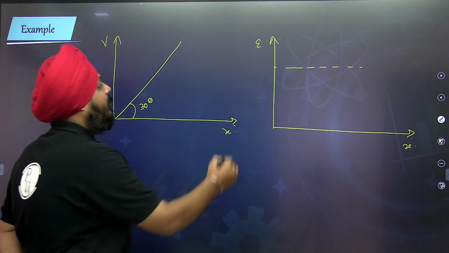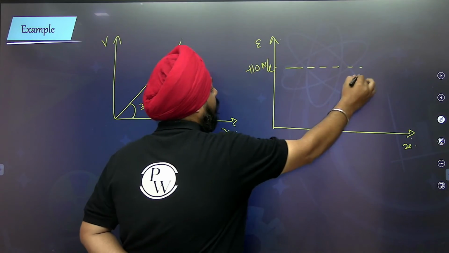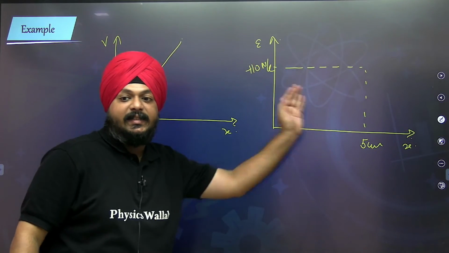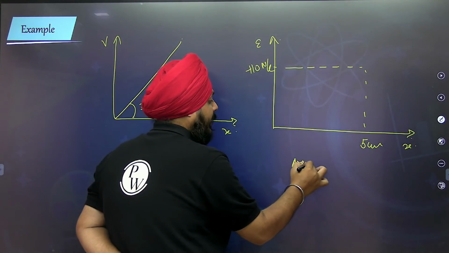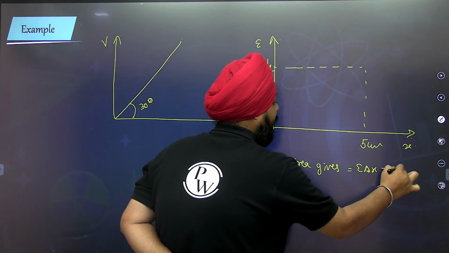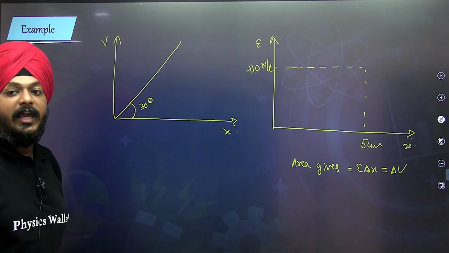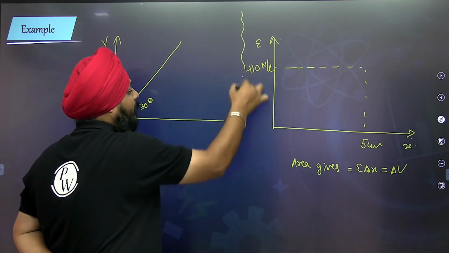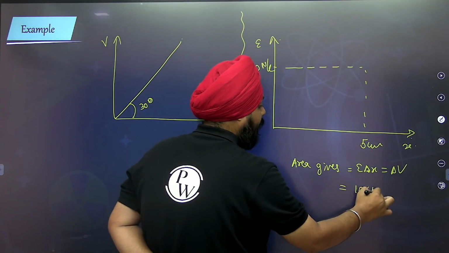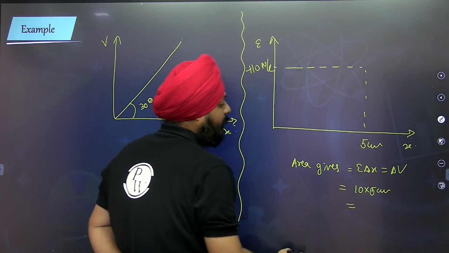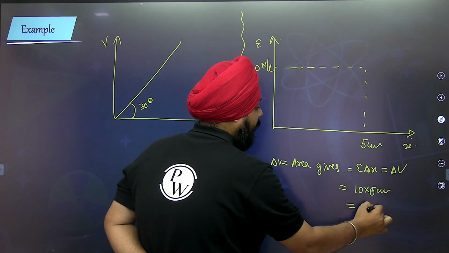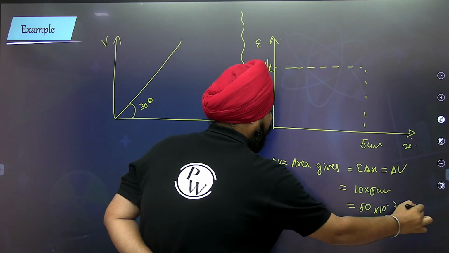Right, a plus 10 Newton per Coulomb at the distance of 5 centimeter. If it is an E versus X graph, the area gives E delta X, that gives the potential difference. Area gives potential difference. So that is going to be E, 10 Newton per Coulomb, into 5 centimeter. This is going to be the potential difference: 50 into 10 to the power minus 2 volt.